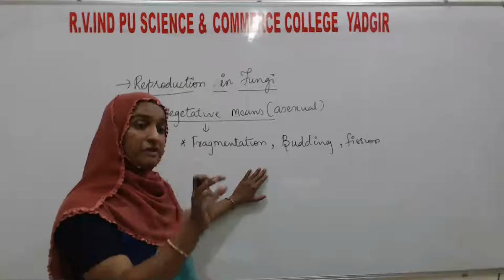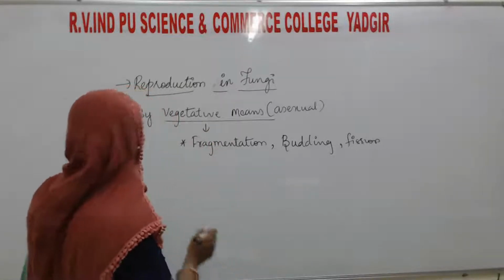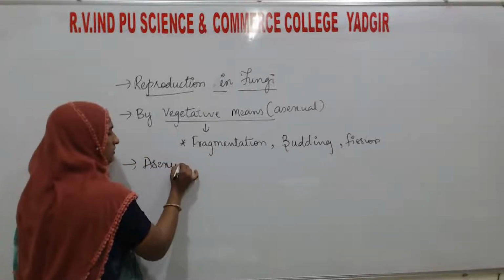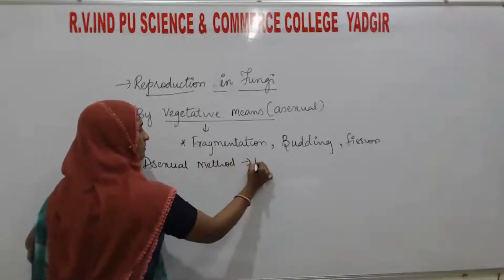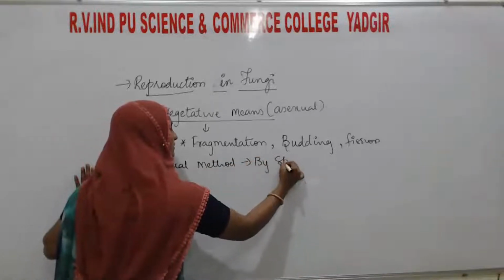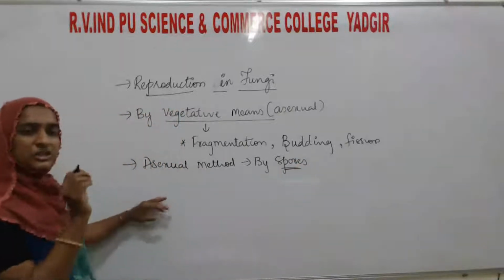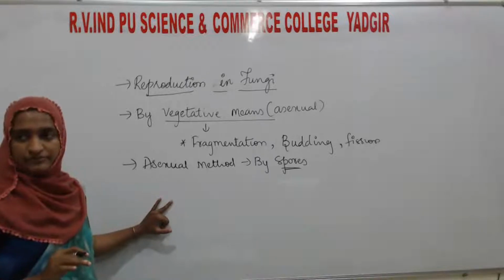And basically, how is asexual reproduction going to take place? Asexual method is by spores. Spores are specialized cells which are mainly meant for reproduction.